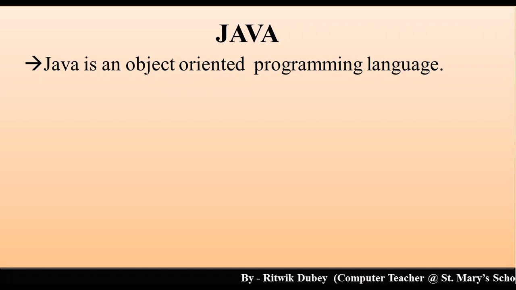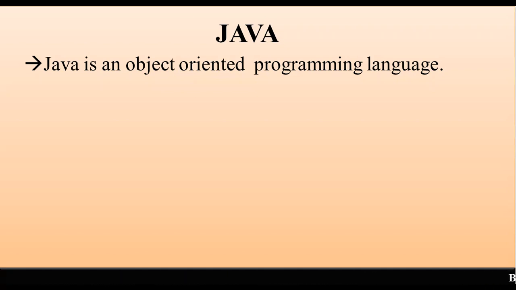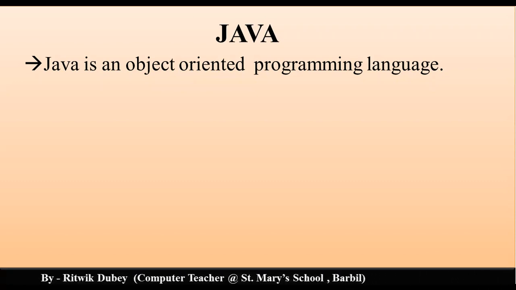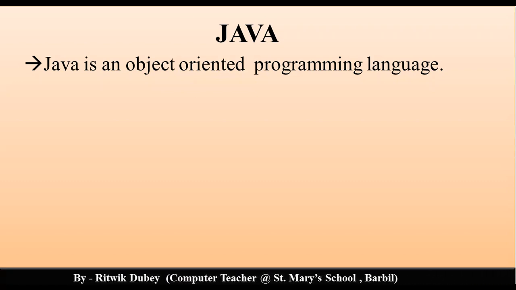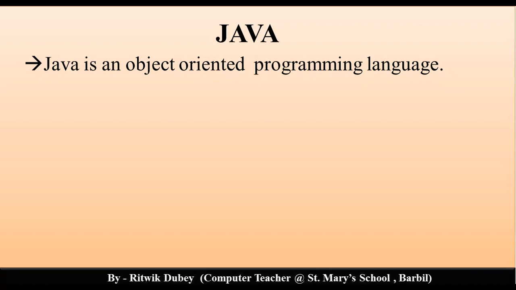Okay. In a similar fashion, if we have to communicate with computer, then we need to write some instructions, and the instructions are written by learning some programming language. Example, you can write the instructions using C programming language or C++ programming language. So likewise, Java is also a programming language. What kind of programming language? Object oriented. Now, what is the meaning of object oriented? Gradually we will learn. Okay. So Java is an object oriented programming language.